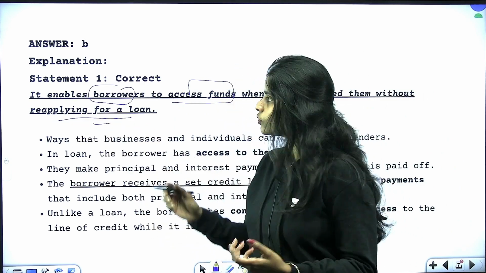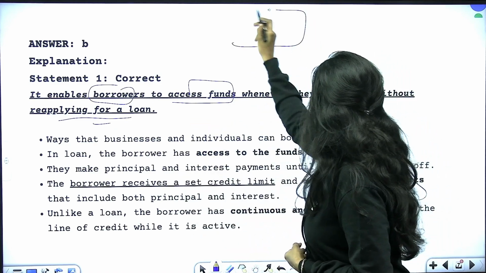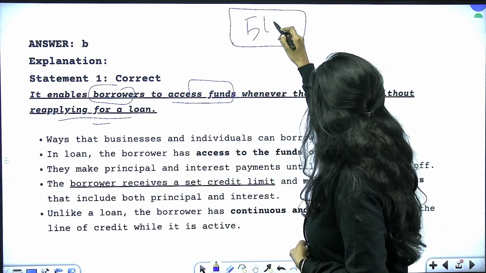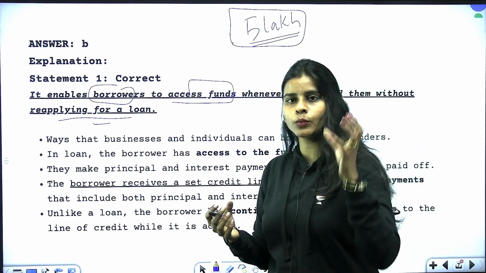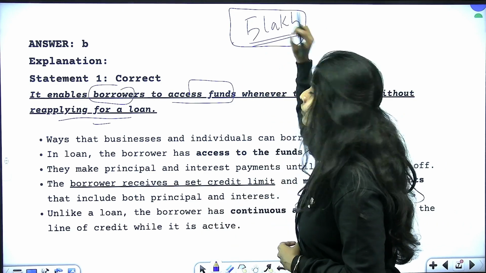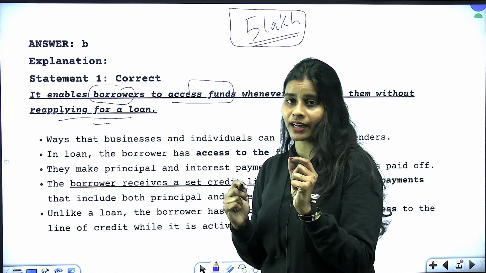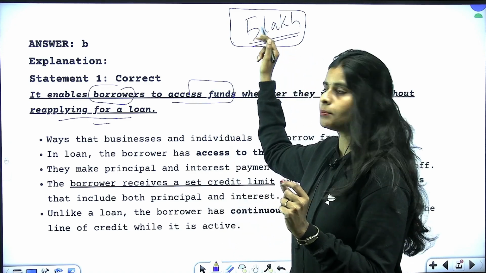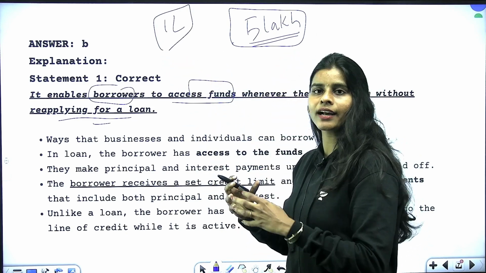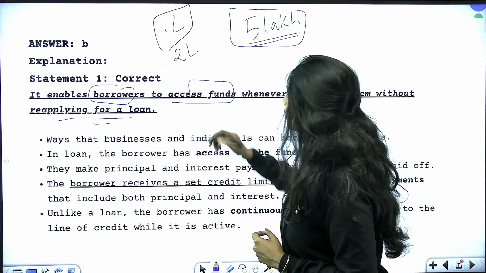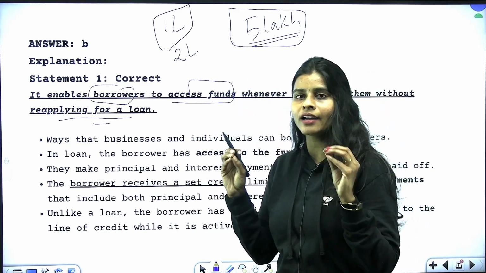Yes, true. Why? Because this is the feature of this digital credit line where you will be fixed a sum of money, say for example rupees 5 lakh as the upper limit, like how you use your credit card with some upper limit. Here the amount will be already fixed, so you can take the money as and when the need arises within this 5 lakhs. Say for example, if I am taking 1 lakh initially, then maybe after some 2 months, if a need arises, probably I can take 2 lakhs, okay, but I cannot cross 5 lakh. So this is how this particular digital credit line functions.